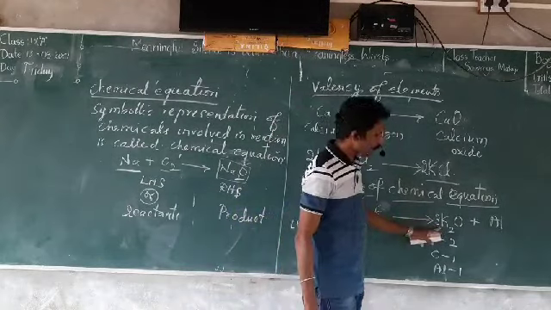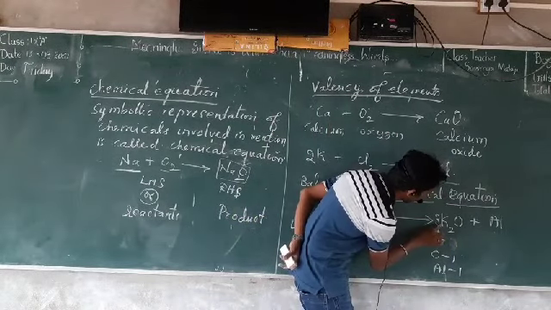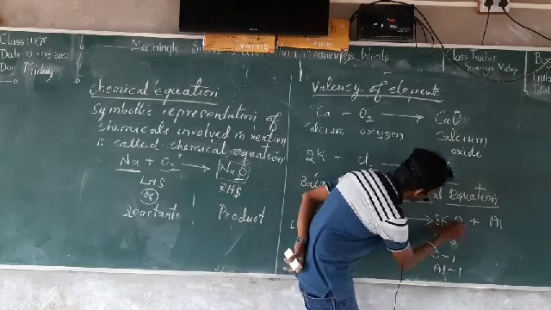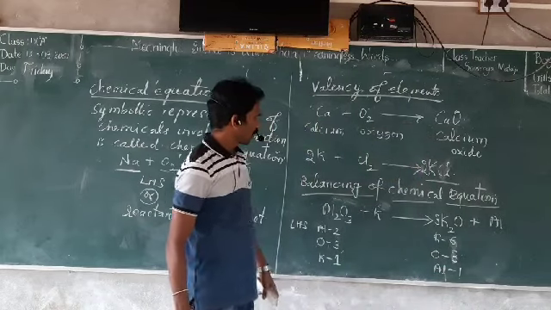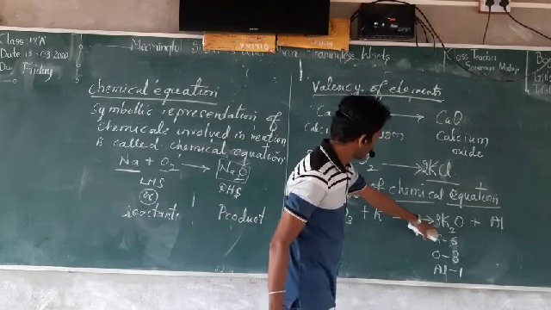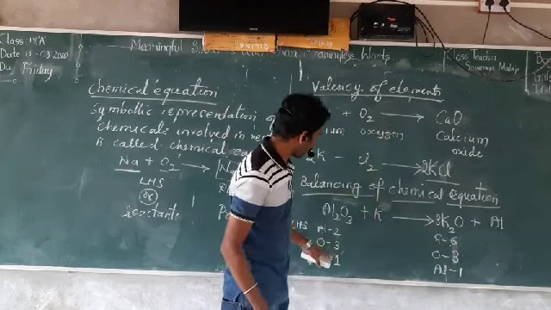If I write 3 over here, potassium becomes 6, since 3 twos are 6, and oxygen becomes 3. Oxygen is then balanced.